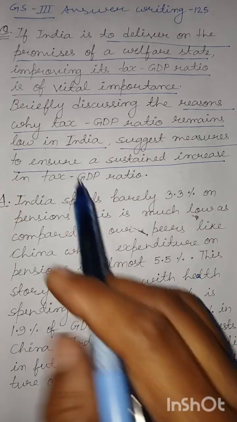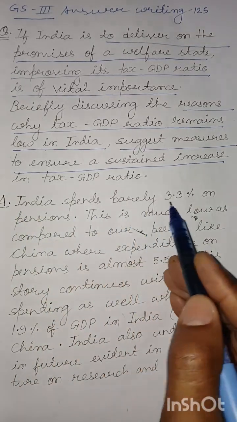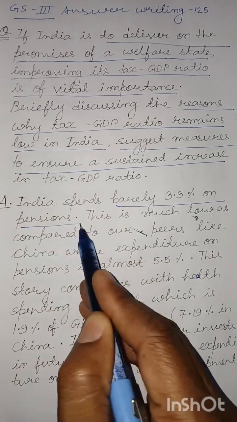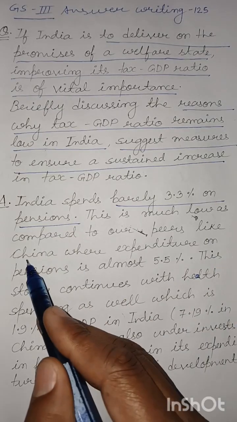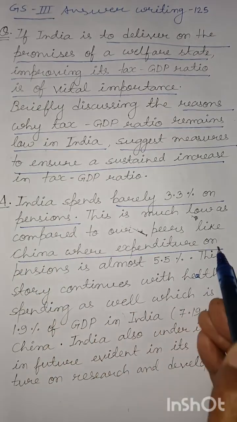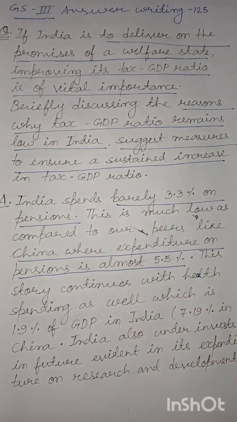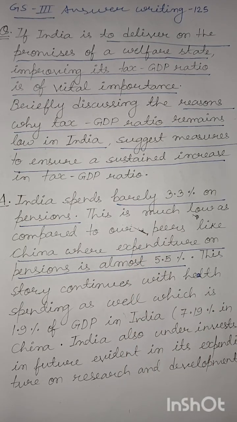With this, we introduce our answer. India spends barely 3.3% on pensions. This is much lower as compared to our peers like China, where expenditure on pensions is almost 5.5%. A welfare state has certain attributes, and one of them is the provision of public assistance.